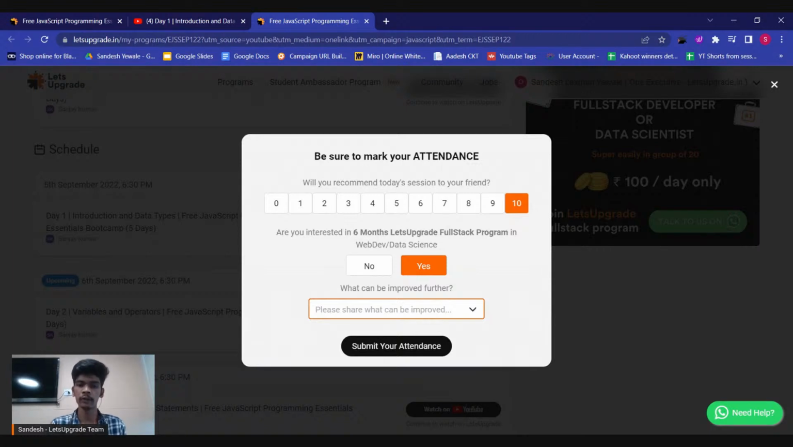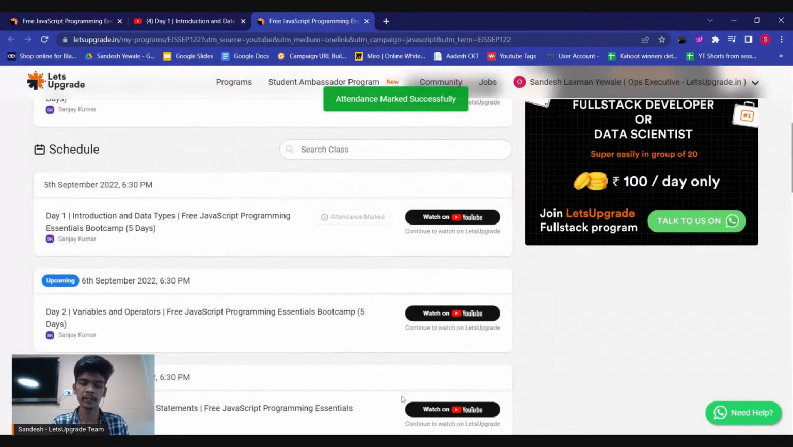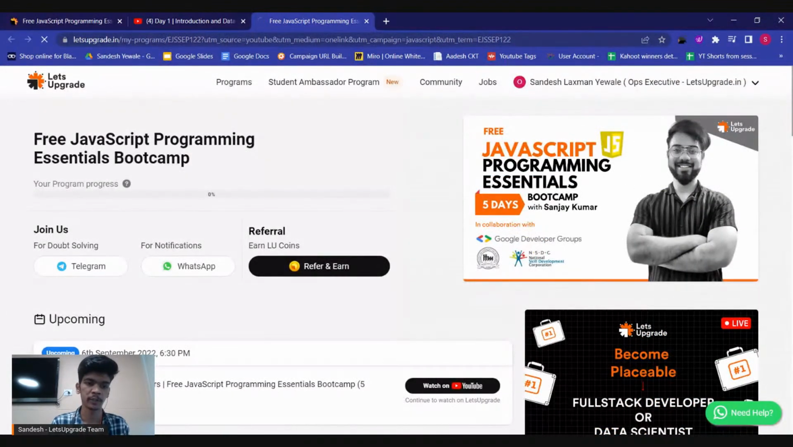Now, continuing with the attendance, if you feel there is a need of improvement, then click on something like communication, doubt clearing, or topic, then submit your assignment. After submitting this, just refresh this page. You can see my progress is 14.29%. Now what is this progress and what is this progress bar? Let me give you an answer.